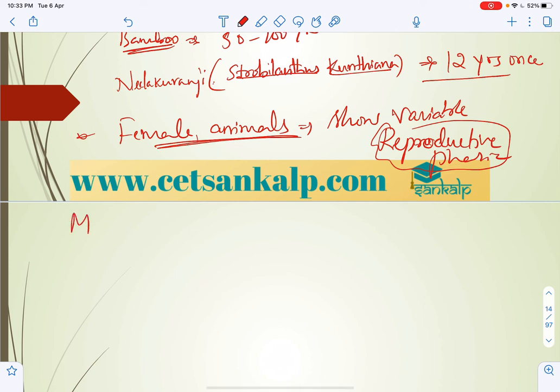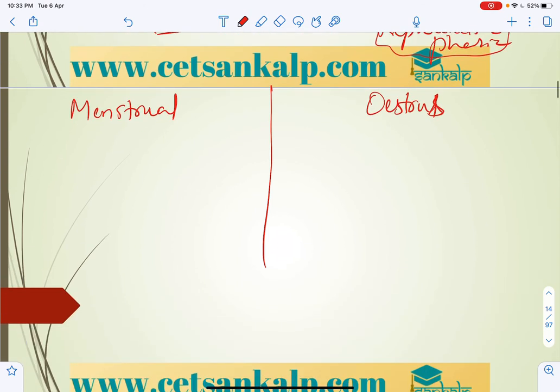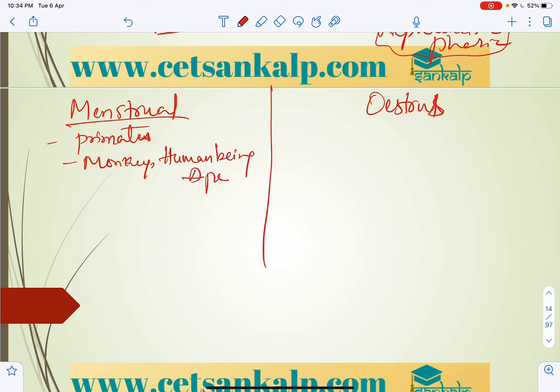In some it is called the menstrual cycle, and in some it is called the estrus cycle. The menstrual cycle is there in primates, like monkeys and human beings, that is, in females, not in males, in humans and apes. Both are actually placental mammals, so female placental mammals only.